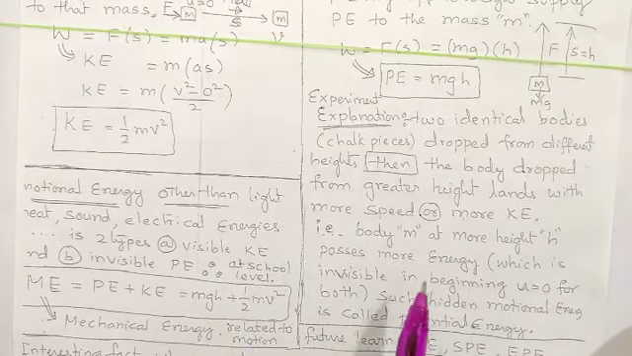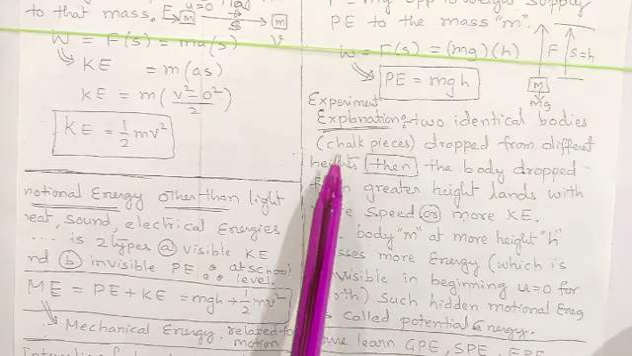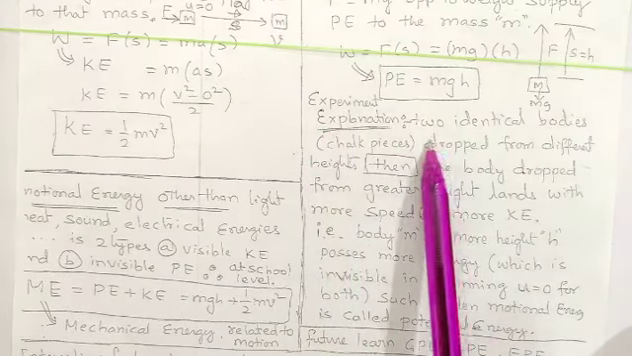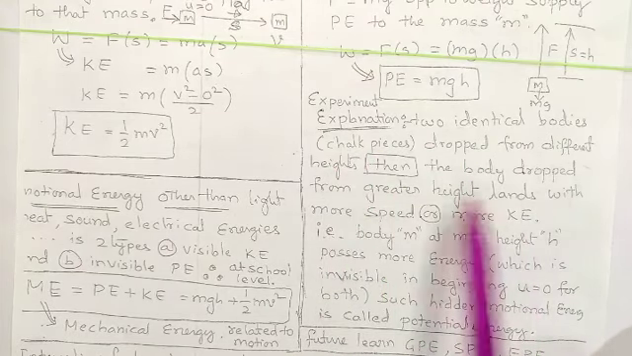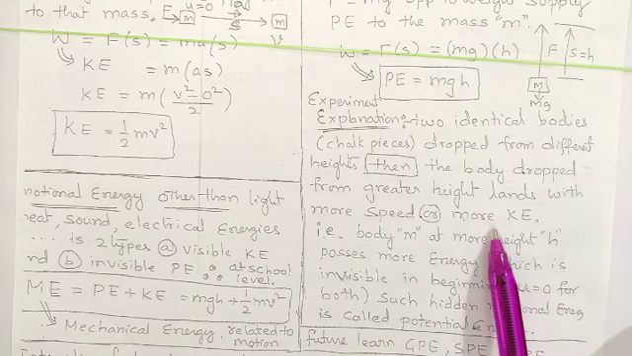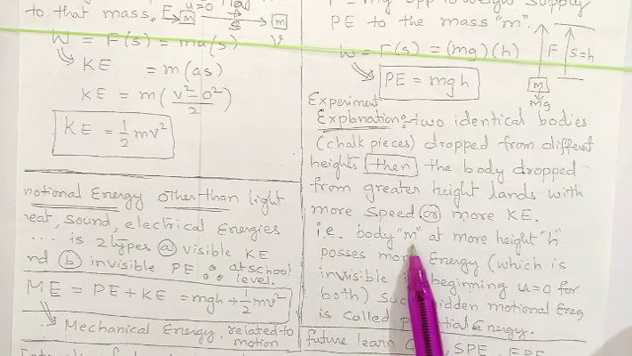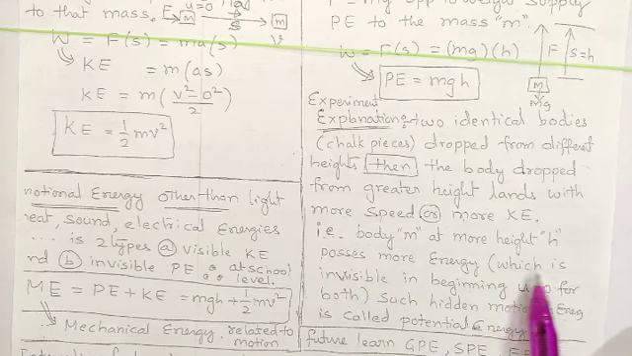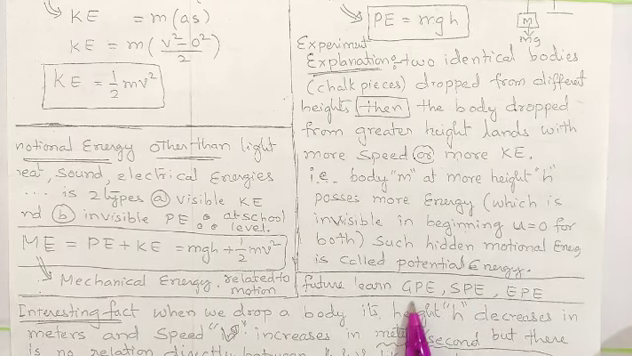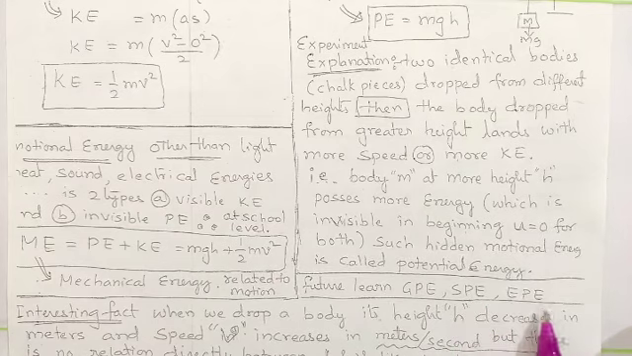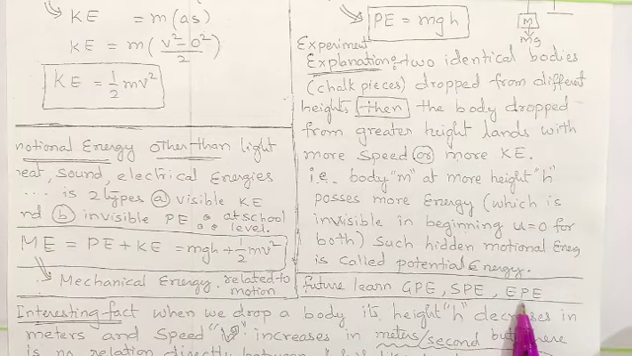It is hard for a beginner to get convinced regarding the storage form of energy. Let us take an experimental explanation. Two identical bodies, say chalk pieces, are dropped from different heights. The body dropped from greater height lands with more speed, or more kinetic energy. That is, mass m at more height possesses more energy, which is invisible in the beginning when u was 0 for both. Such hidden motional energy is called potential energy. In future you will learn that there are three types of potential energies. One is due to gravity, gravitational potential energy. One is due to springs, spring potential energy. One is due to electrical charges, that is electrical potential energy.